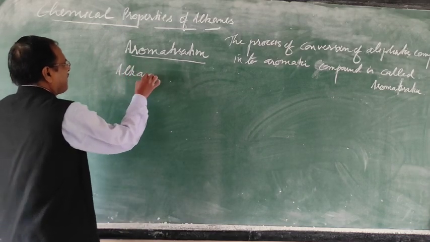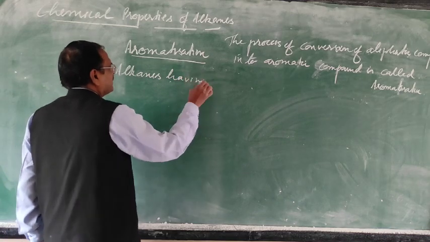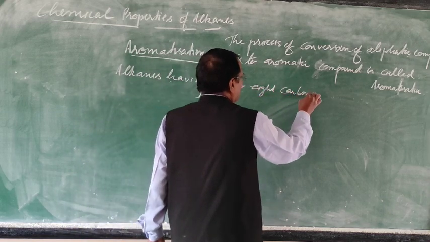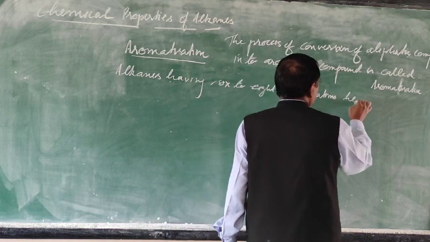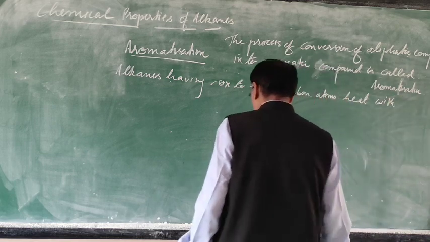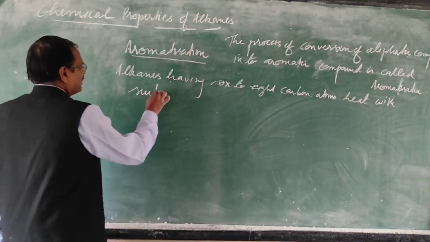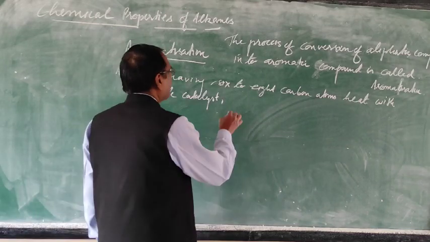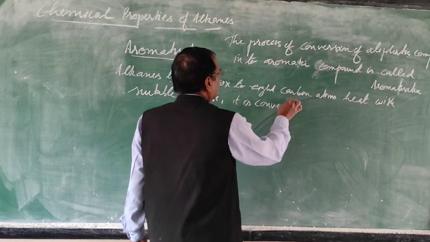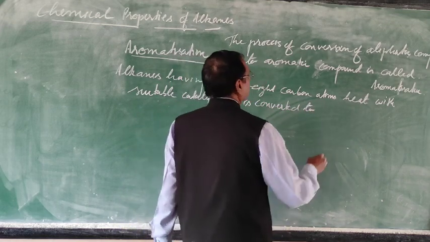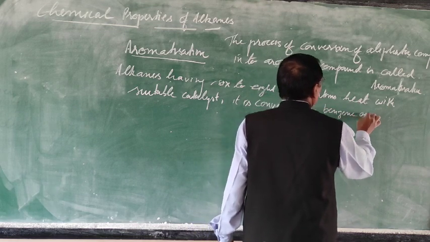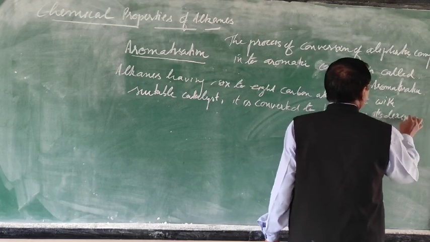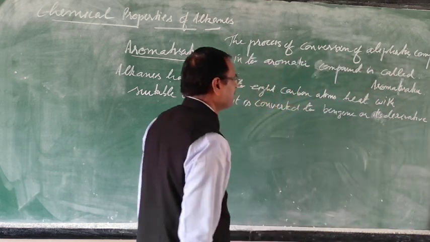So alkanes having 6 to 8 carbon atoms, heated with a suitable catalyst, are converted to benzene or its derivative. Its derivative is a derivative of benzene.